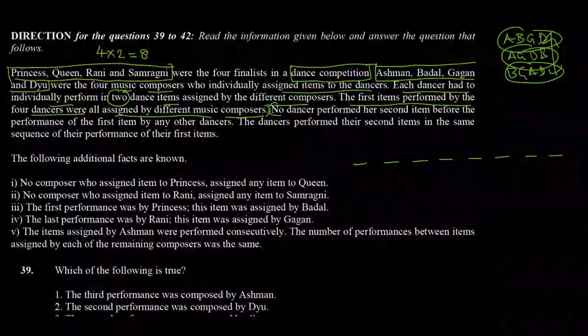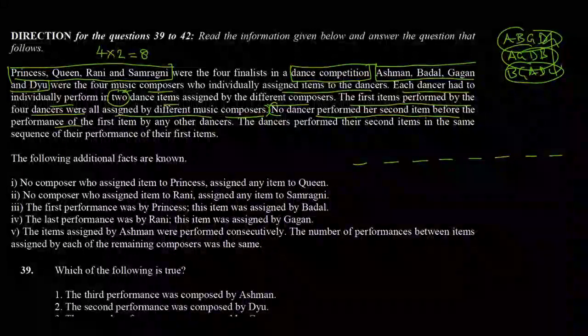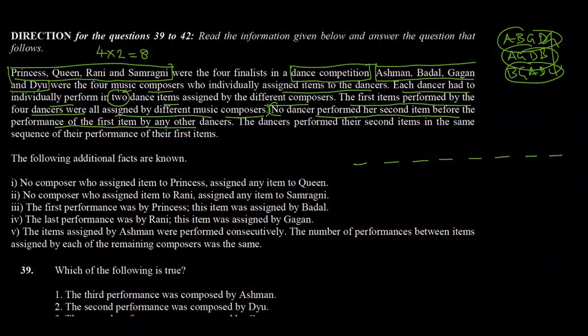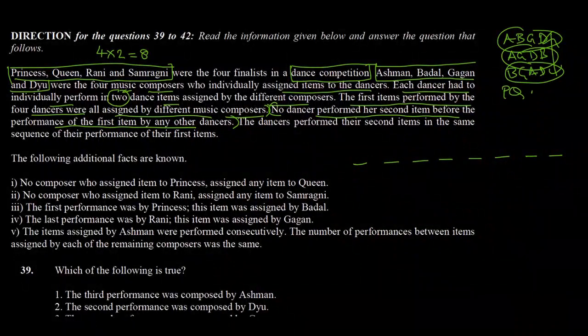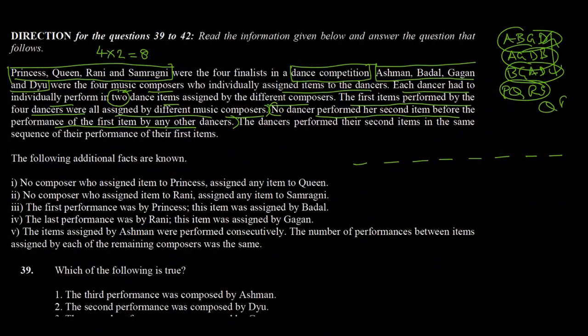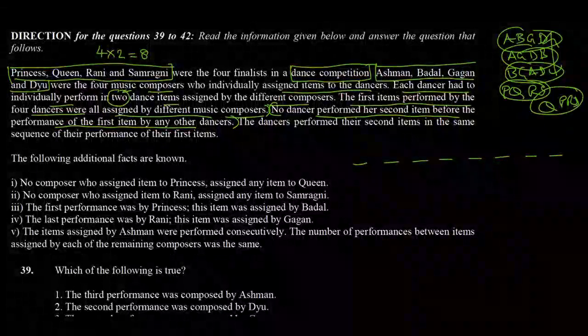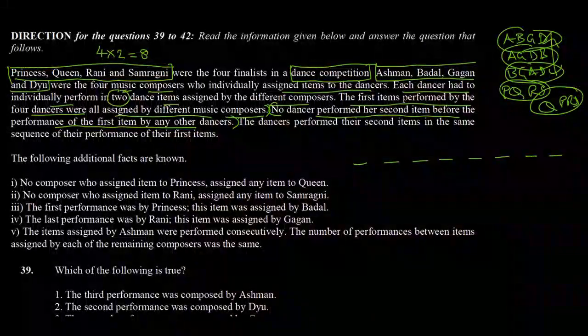The next clue says no dancer performed a second item before the performance of the first item by any of the other dancers. So this means that PQRS finishes their first round and then they come and perform the next round, and the order is not yet known.